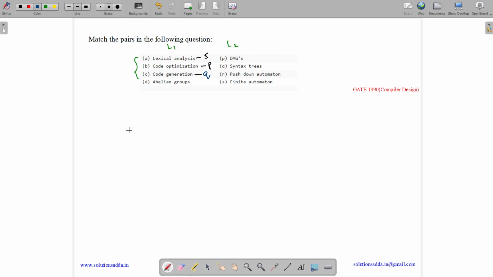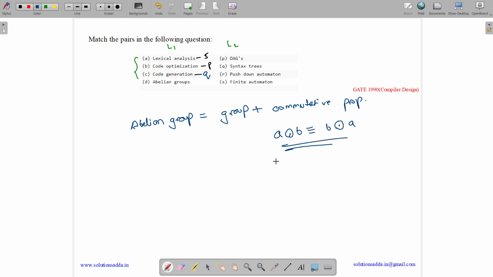But an abelian group is a group that has the commutative property. What is a commutative property? Commutative property means if A is performing an operation with B, then it is equivalent to B performing the same operation with A.